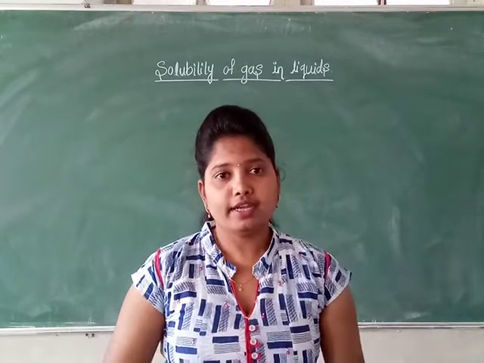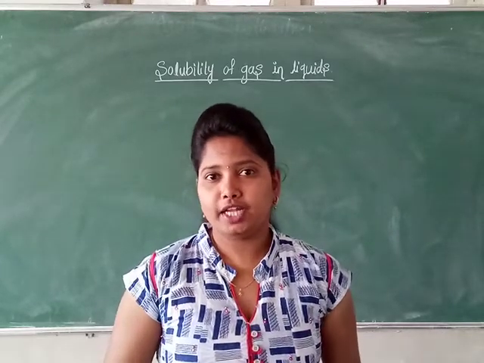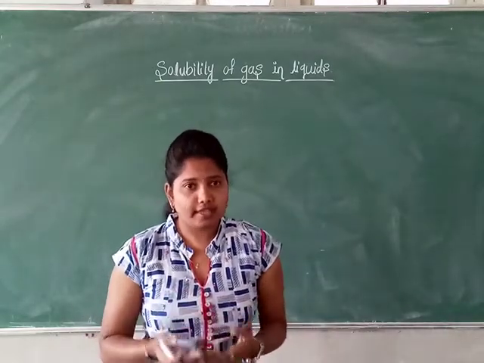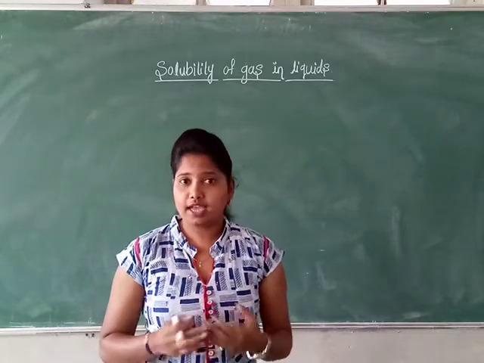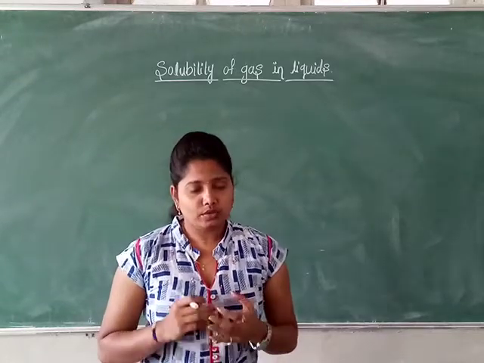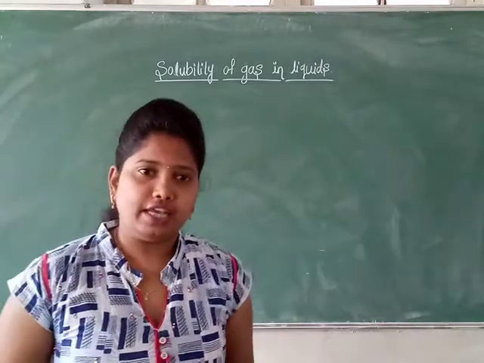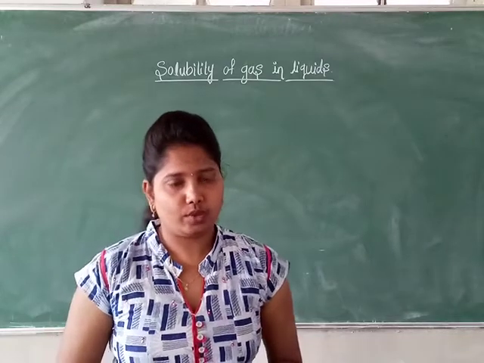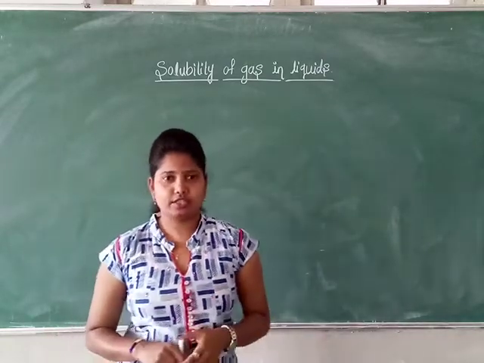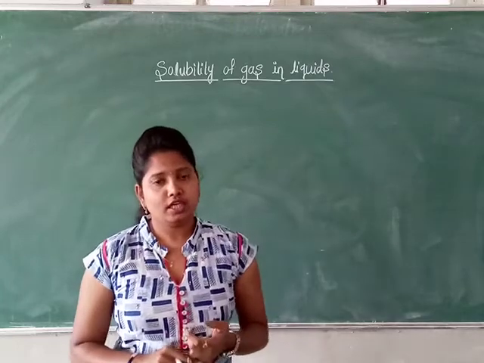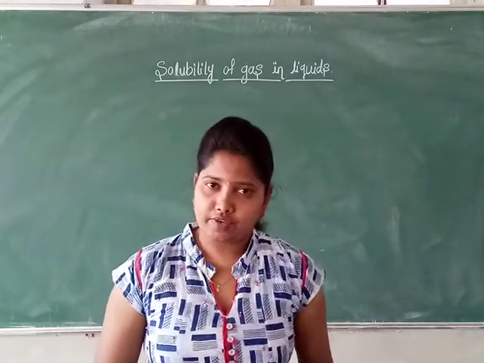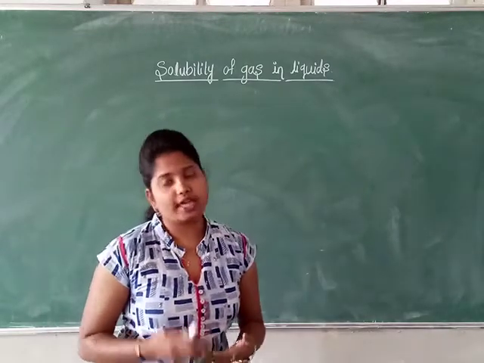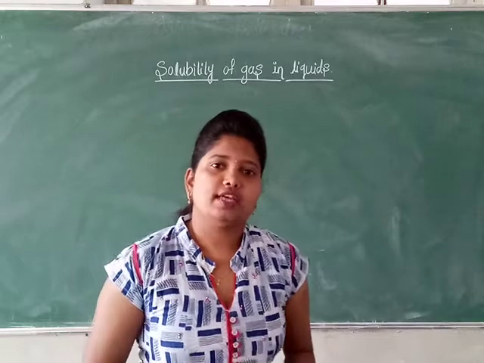So the concentration of oxygen dissolved in water is measured by the parts per million method. Another example, hydrogen chloride gas is highly soluble in water. The solubility of gas in liquids is greatly affected by pressure and temperature. So there are two factors: the effect of pressure on the solubility of gas in liquids, and the effect of temperature. Now let us discuss how pressure affects the solubility of gas in liquids.